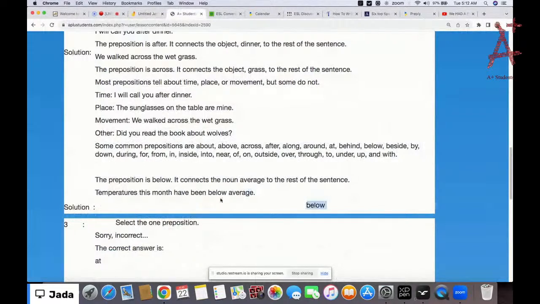And when you check here, what's the preposition? It's below. Because if you don't have the preposition below in this sentence, it's going to be: temperatures this month have been average. And that sentence is incorrect. So that's why it's very important to have prepositions in our sentences.